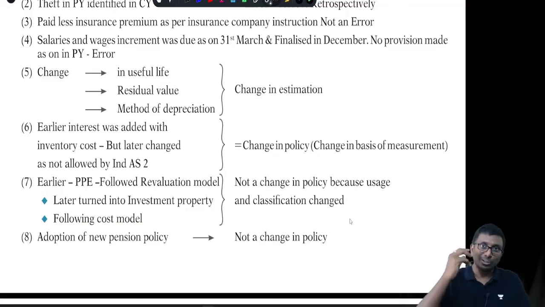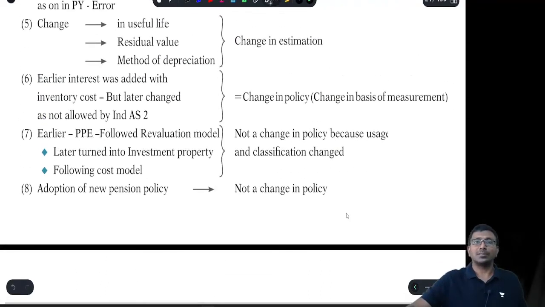Change in policy includes change in the basis of measurement, how you are measuring the valuation of inventory. A measurement basis change also amounts to change in policy. It is not just LIFO to FIFO or FIFO to LIFO. Earlier you followed the cost model, now you are going to the revaluation model. That is a change in policy. Adoption of a new policy is not a change in policy. This is the information.